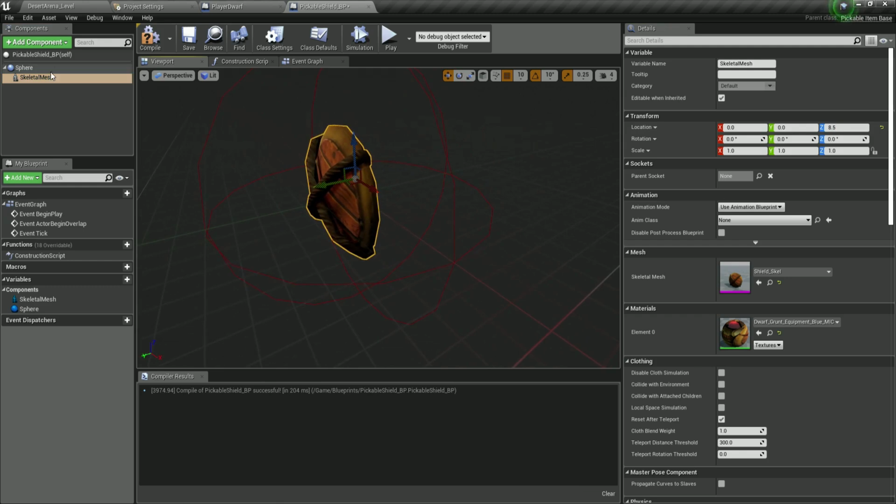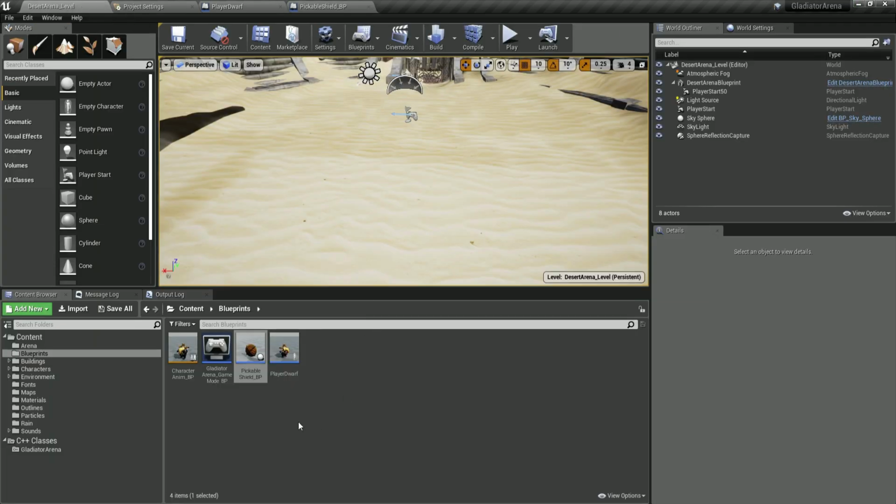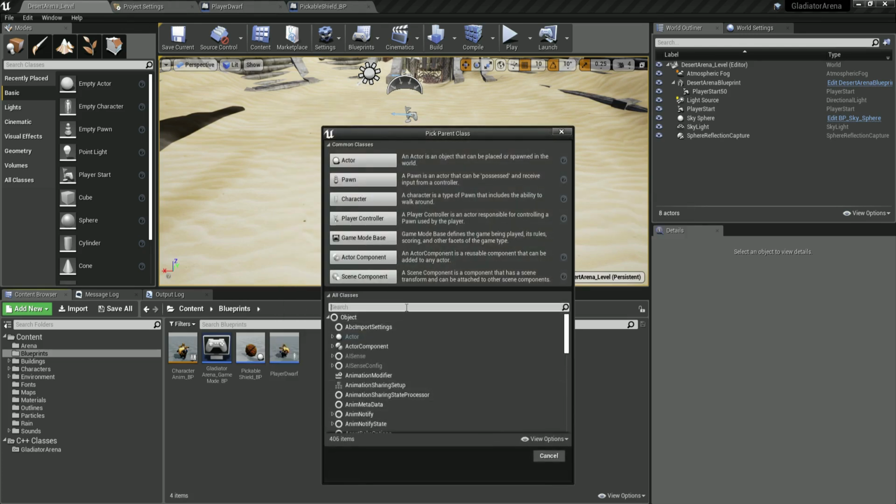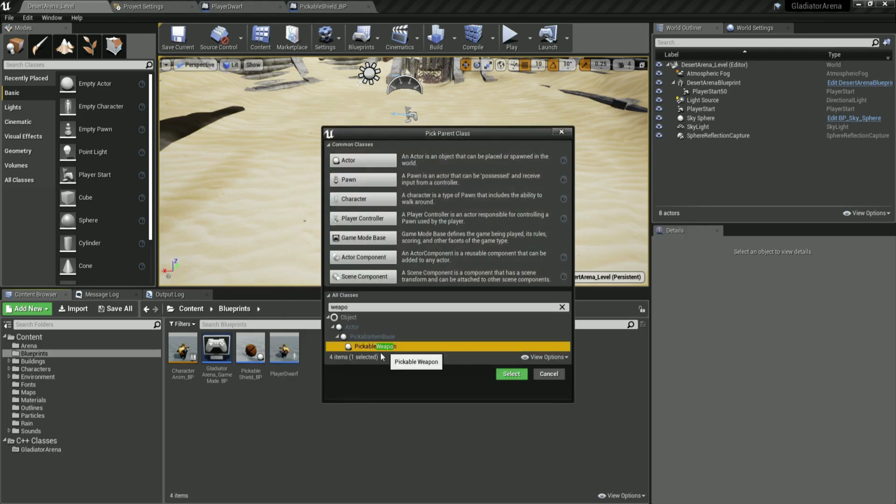And I'm not going to touch anything else. Compile and save. This is our pickable shield. So let's go now and create the weapon. Right click and go under blueprint class, and now we are going to filter for the weapon. So here it is, pickable weapon.